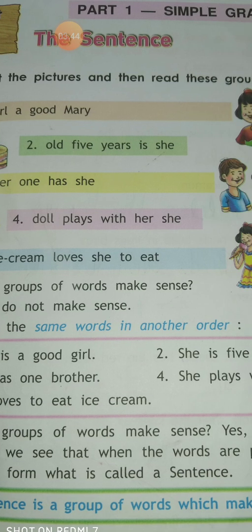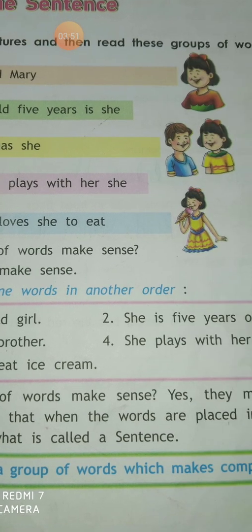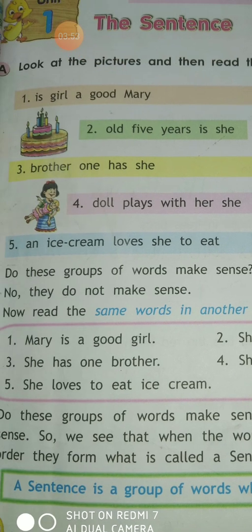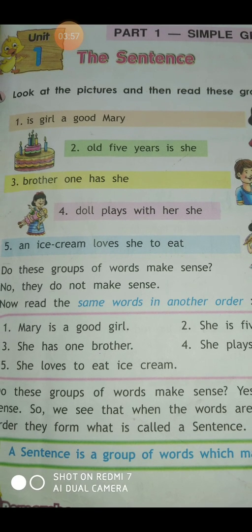Now, number 2. Old 5 years is she. So, how can this be framed? She is 5 years old. Then you can understand the meaning of a sentence.